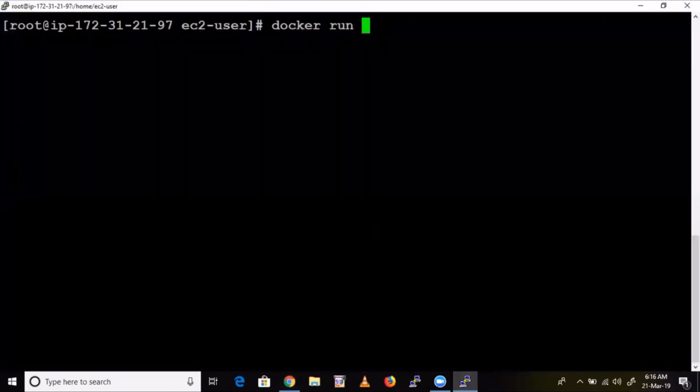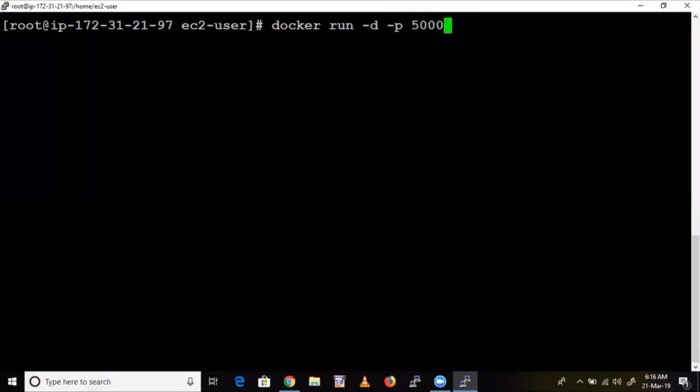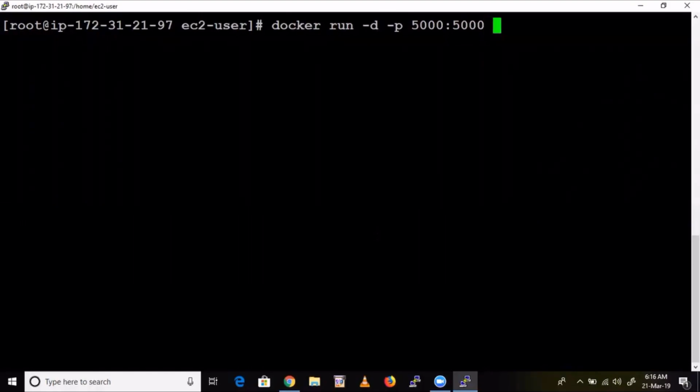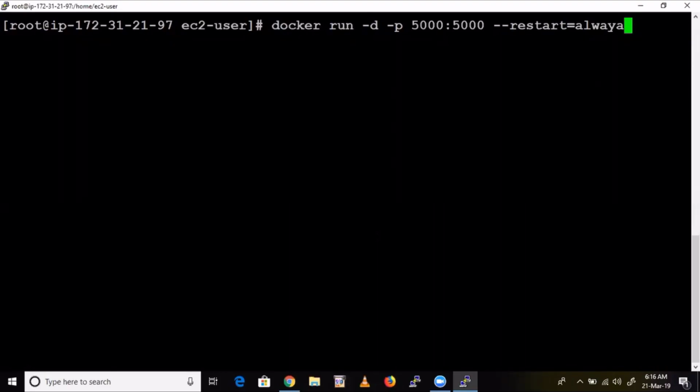So let's run that command, docker run. -d, daemonized container, -p, we are going to map the port, so port 5000 of my base machine, port 5000 of my container. Then --restart equal to always, so that whenever we push an image or pull an image, the Docker registry server will be updated immediately. It will be refreshed.